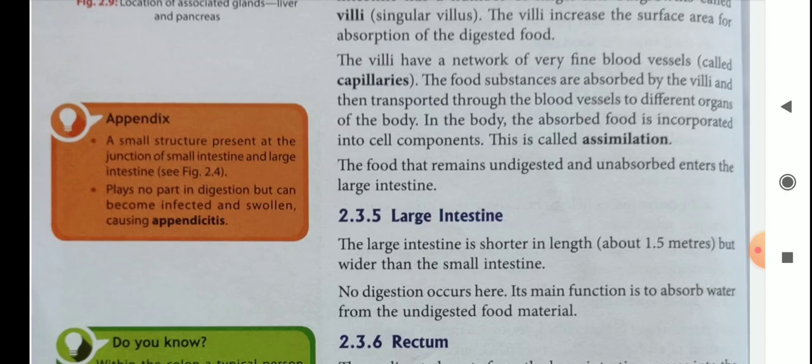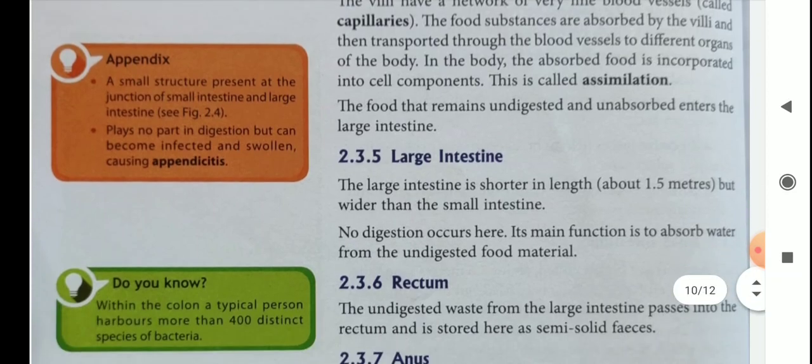The large intestine is shorter in length, about 1.5 meters, whereas the small intestine is 7.5 meters, but it is wider than the small intestine. No digestion occurs here. Its main function is to absorb water from the undigested food material.